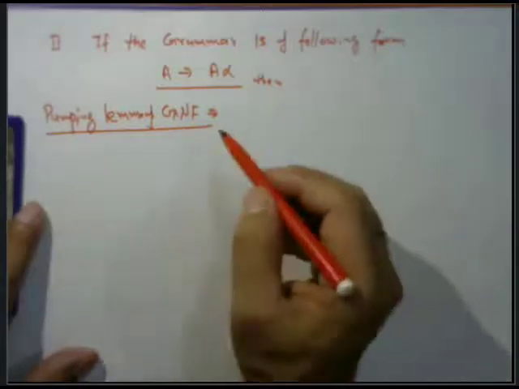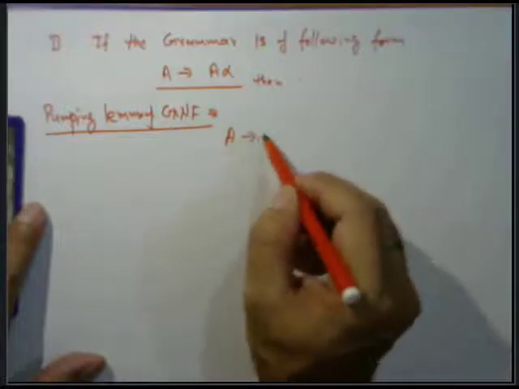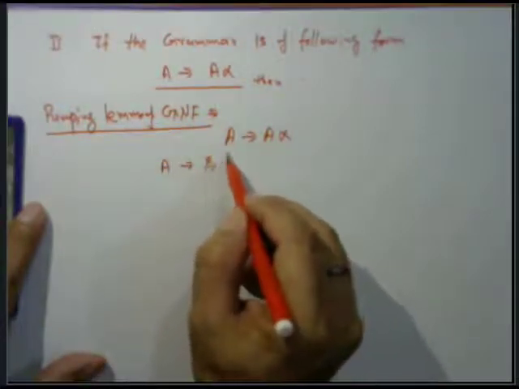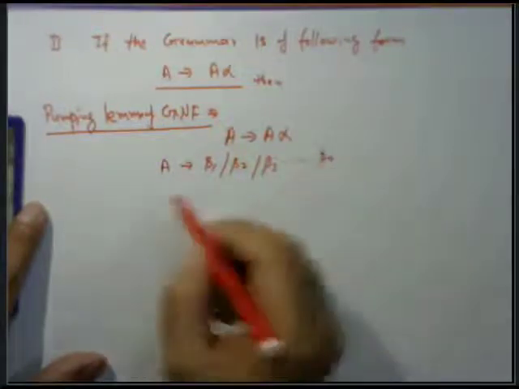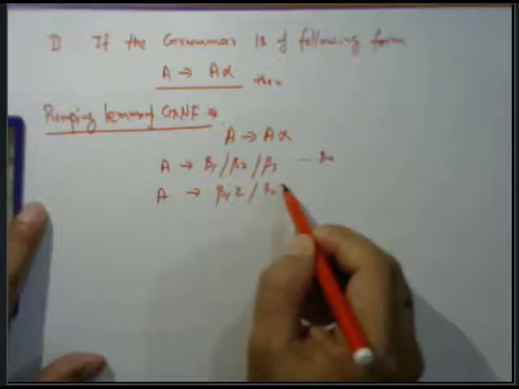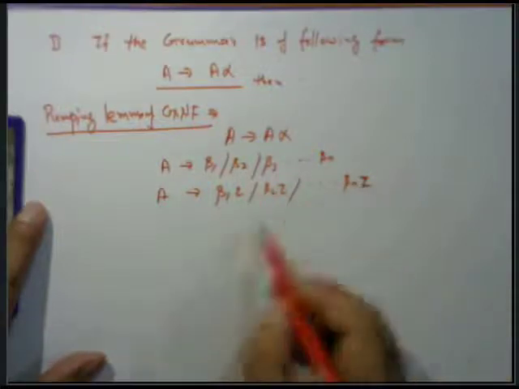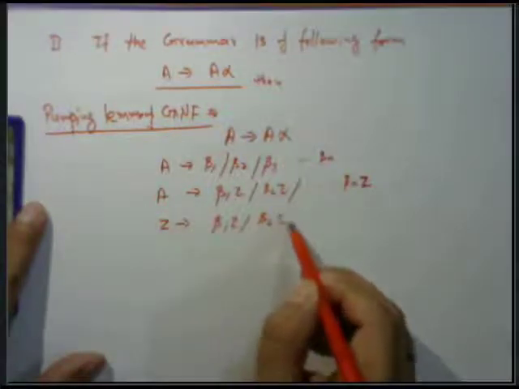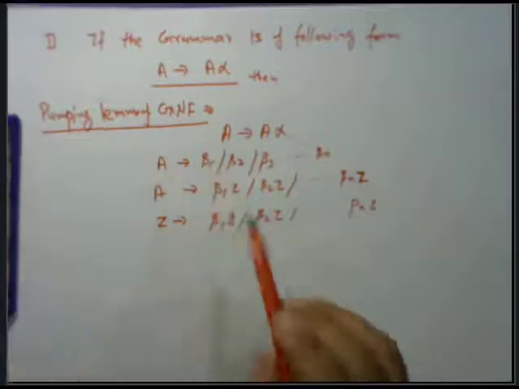If A tends to A alpha, then A tends to beta 1 | beta 2 | beta 3 up to beta n, and A tends to beta 1 Z | beta 2 Z | ... | beta n Z, and Z tends to beta 1 Z | beta 2 Z | ... | beta n Z. This is the method when we are applying the lemma to the production.